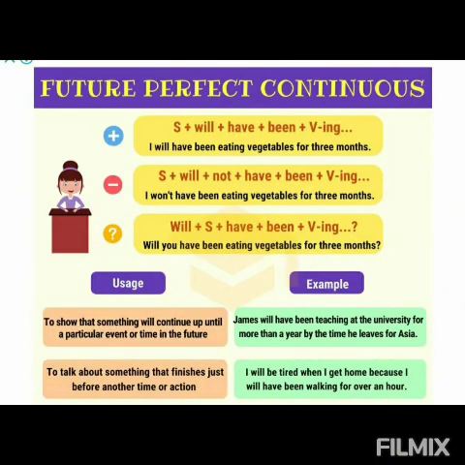And the last form of the future tense is future perfect continuous. Where do we use it? We use it to show that something will continue up until a particular event or time in the future, or to talk about something that finishes just before another time or action. Examples are: James will have been teaching at the university for more than a year by the time he leaves for Asia. I will be tired when I get home because I will have been walking for over an hour.